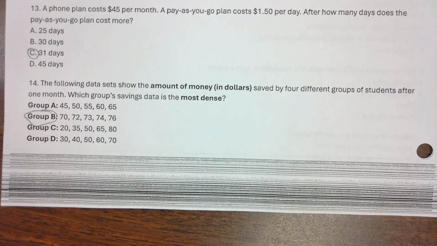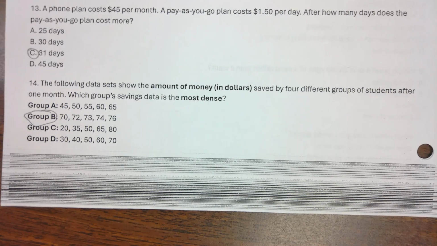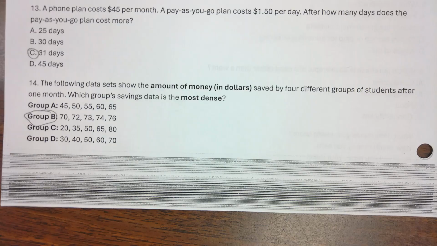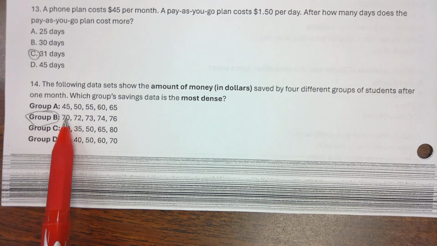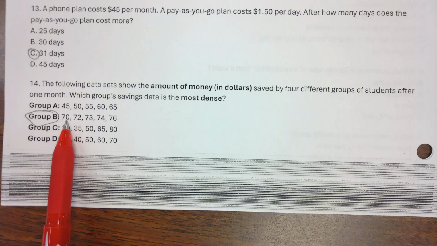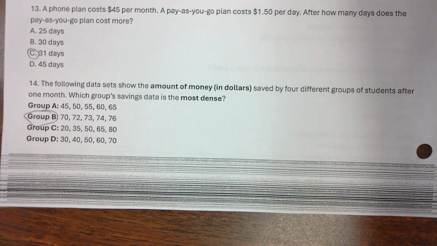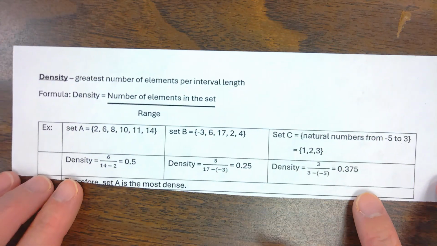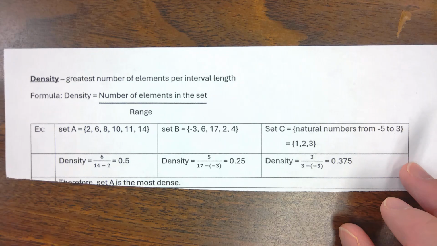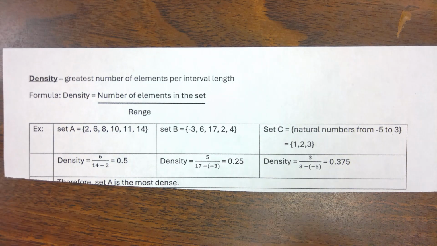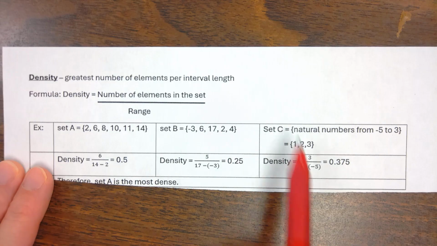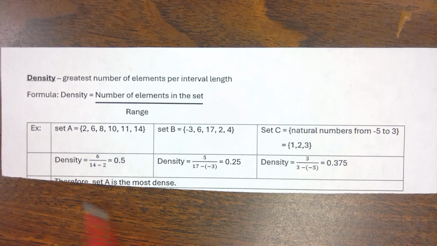Number 14. I also took this one out because remember I gave you that little insert for the density. Each of the groups has 5 numbers, and which one is most dense? This one, where it's spanning between 6 numbers only. So the correct answer was B. But I took it out because I felt I didn't explain it clearly enough during the lesson. So to be fair, I took it out. You all got this last week with a little insert.